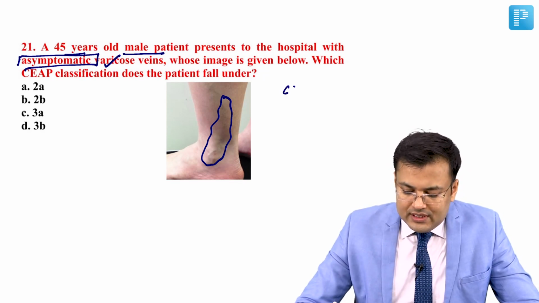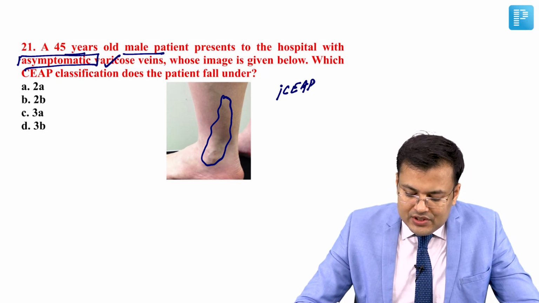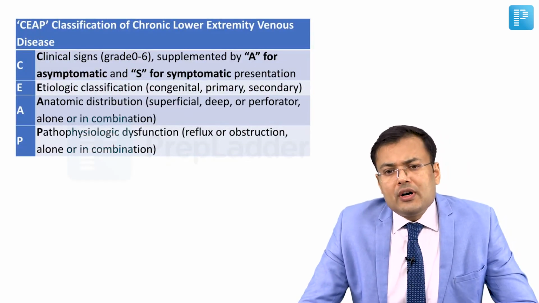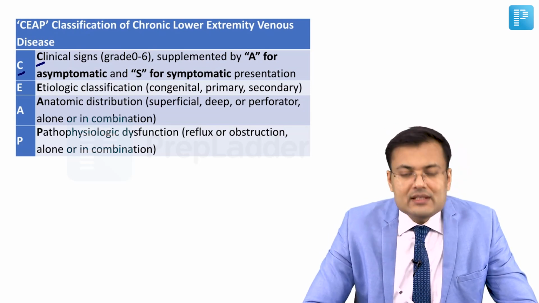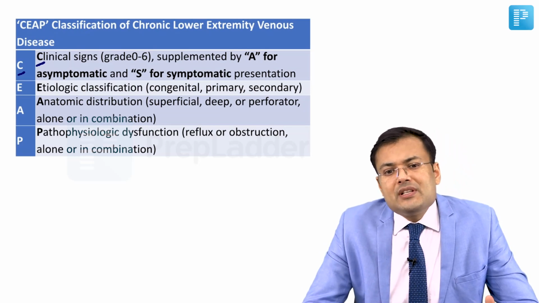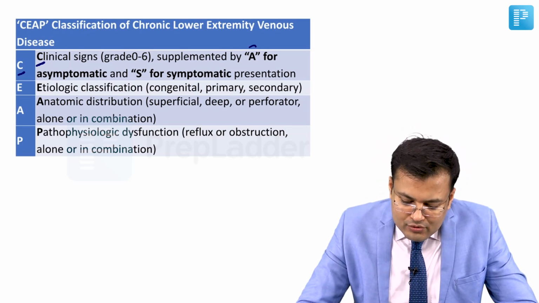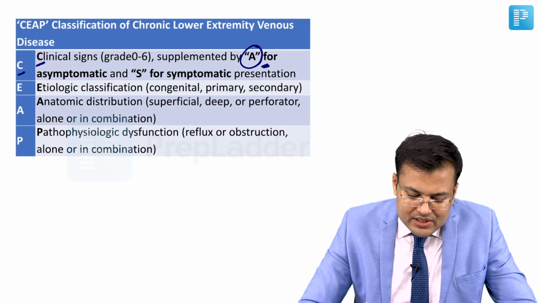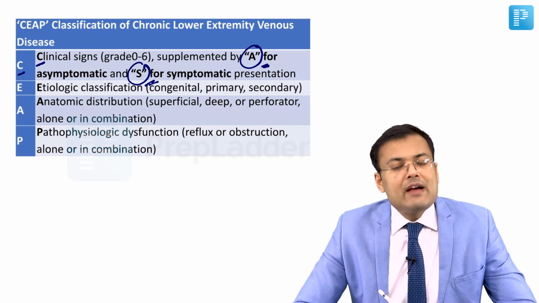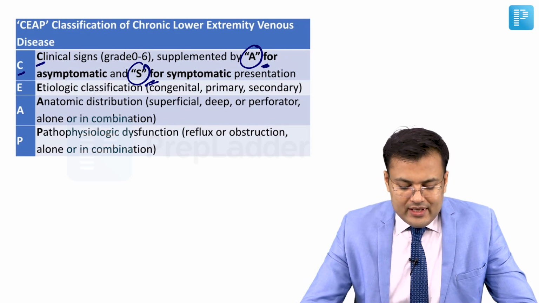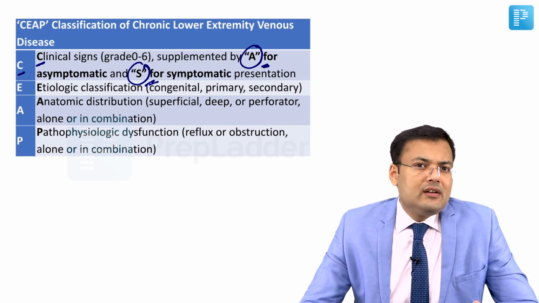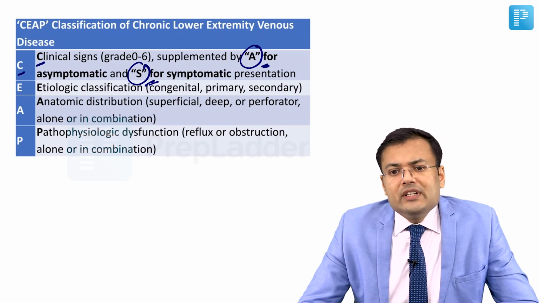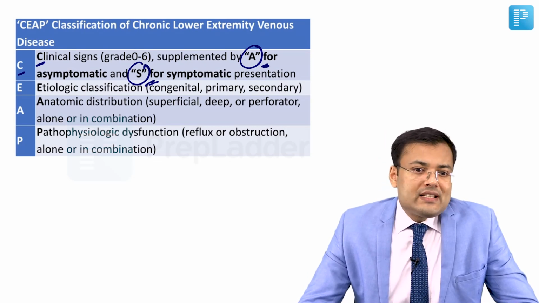So what is the meaning of this CEAP classification? CEAP classification is used for chronic lower extremity venous disease. And what is the meaning? C means clinical signs and symptoms. If patient is asymptomatic, we have to use A, and if patient is symptomatic, we have to use S. E means etiological classification. What do you mean by etiological classification? Whether this is congenital, whether it's primary, whether it is secondary.